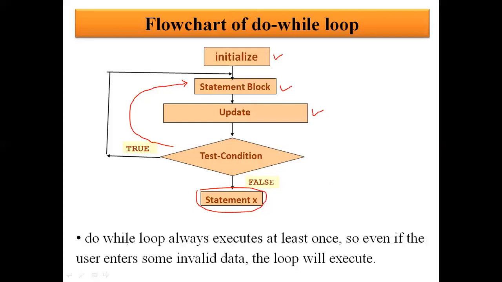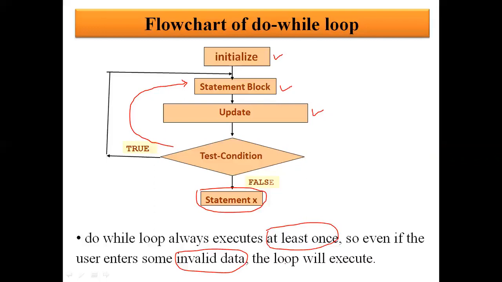That is written over here. Do while loop always executes at least once, right? So even if the user enters some invalid data, which will lead to a false condition, the loop will execute at least once.